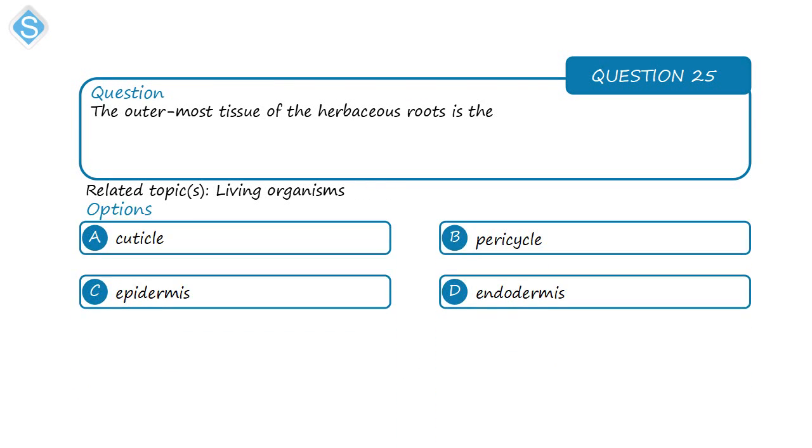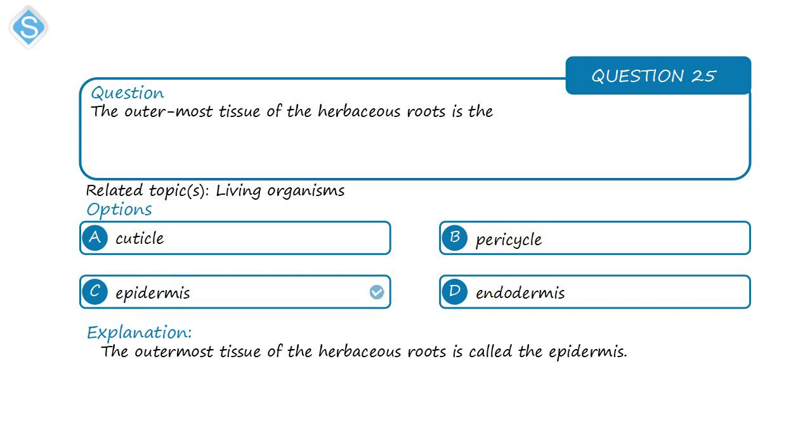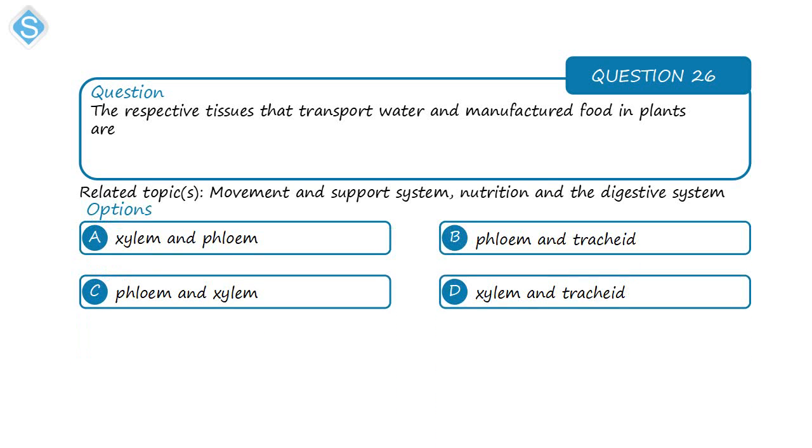Next question. The outermost tissue of the herbaceous roots is the epidermis. The epidermis is the outermost tissue of the herbaceous roots.